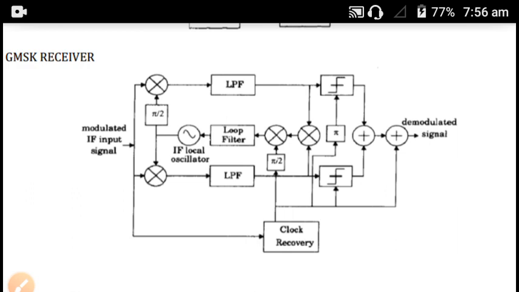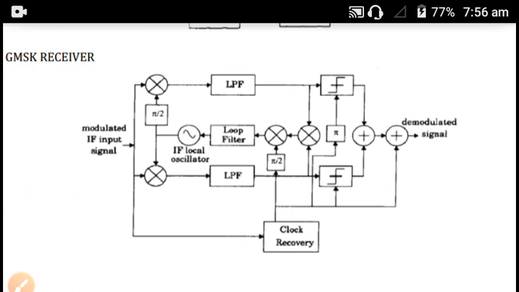This method is called Bota's method. It is similar to the Costas loop and equivalent to that of the PLL with a frequency doubler.